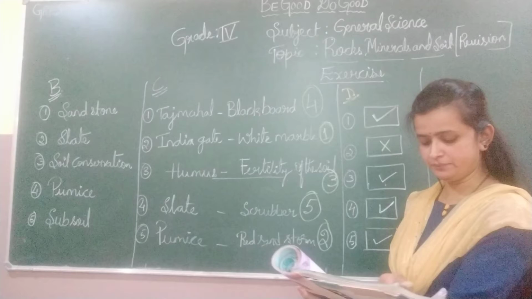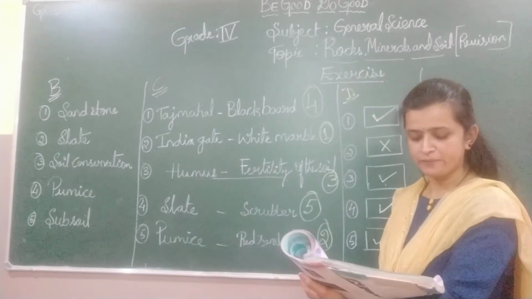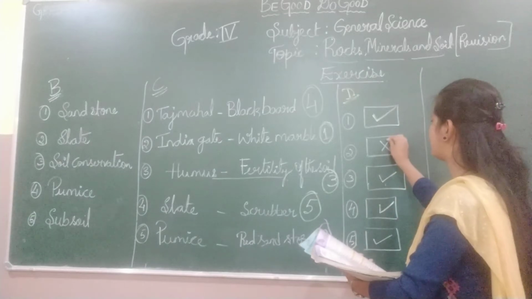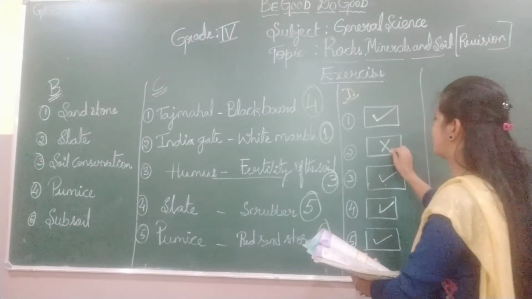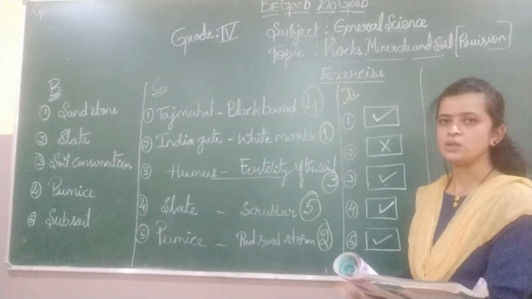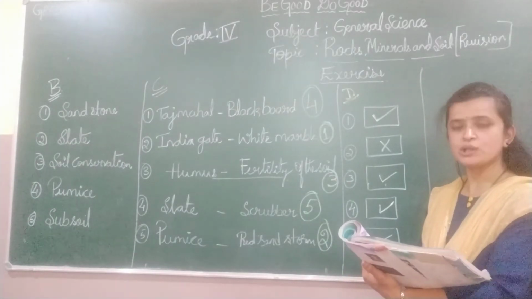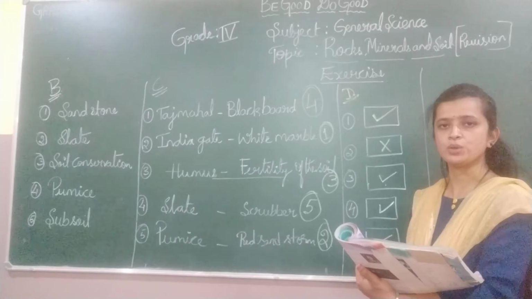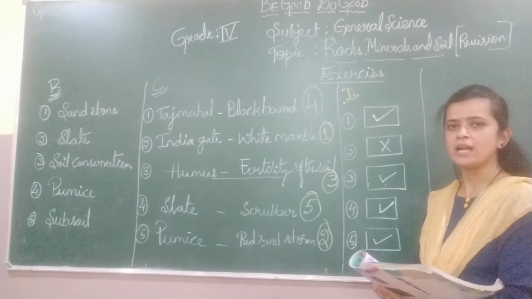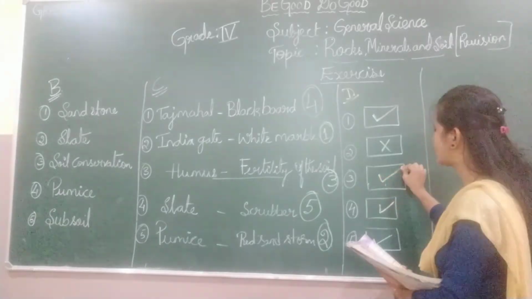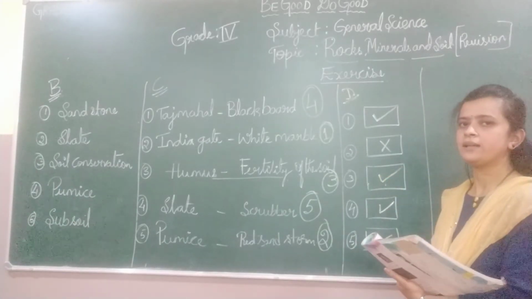No, the given statement is wrong, so you put a cross mark. The third: contour farming helps to slow down soil erosion. Yes, the statement is right, so we put a tick mark in the box.